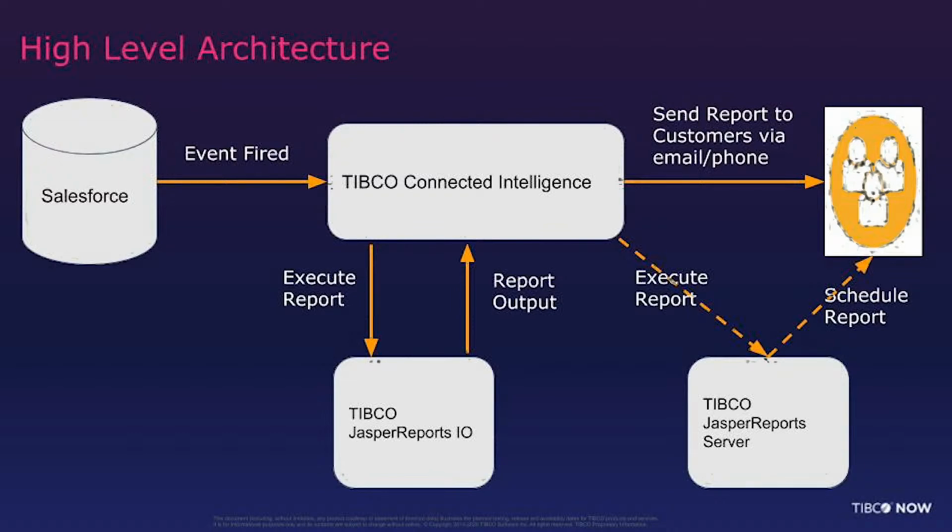JRIO will execute a detailed, pixel-perfect report with the new data, prepare the report, and send the output back to TCI. TCI will then schedule the report output to the end user, and it can be done via email or phone. This is a very simplified view of the architecture. You can add, remove, or modify certain components to achieve different business needs. For example, you can replace JRIO with Jasper Report Server. You can also add Live Apps to the overall scenario to build a reporting workflow.